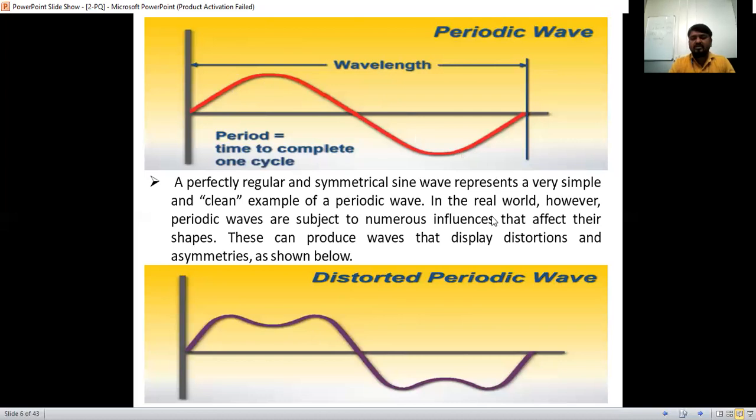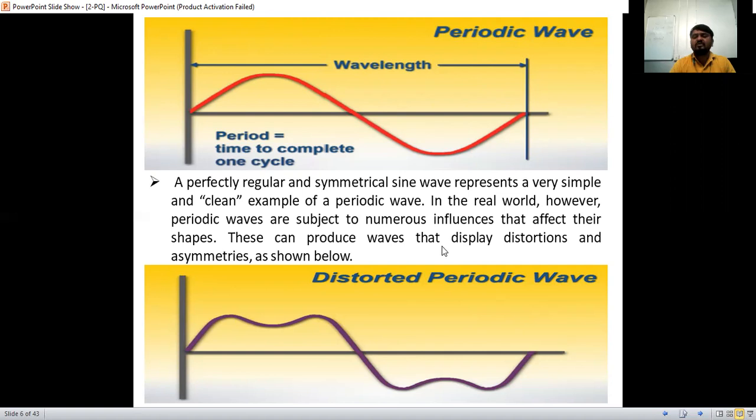In the real world, however, periodic waves are subject to numerous influences that affect their shapes. Many problems will come. Suddenly an overload will come, voltage distortion will occur, higher voltages. Suddenly we remove the loads, we do practicals, and we use some converters. By using those, the shape of the wave changes.